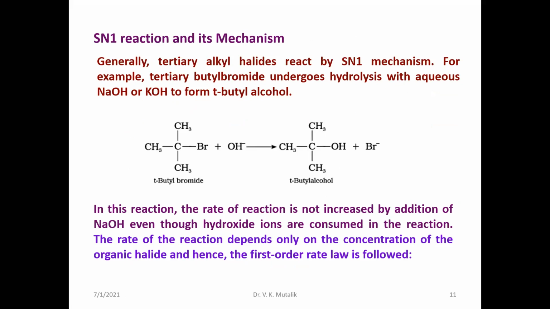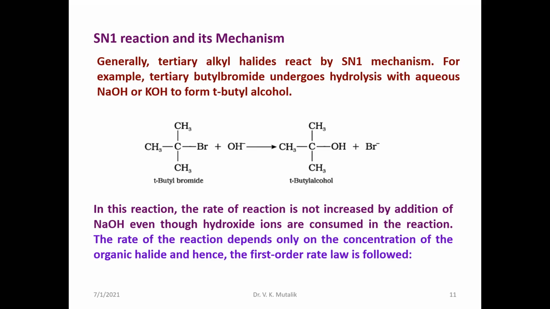When you compare the order of reactivities of alkyl halides towards SN1 reactions, tertiary alkyl halides are more reactive than secondary, than primary, than methyl halides. Generally, tertiary alkyl halides react by the SN1 mechanism. For example, consider hydrolysis of tertiary butyl bromide. When tertiary butyl bromide is heated with sodium hydroxide or potassium hydroxide, it gives tertiary butyl alcohol.